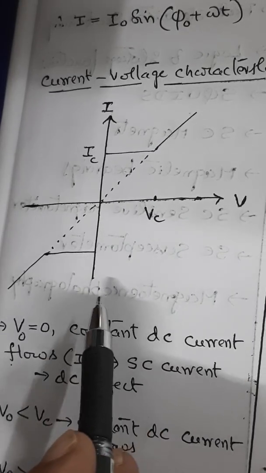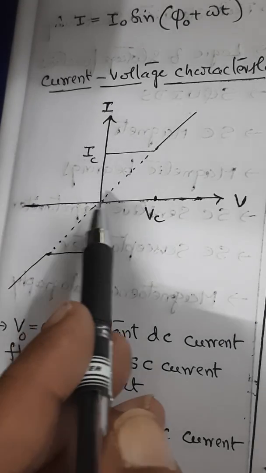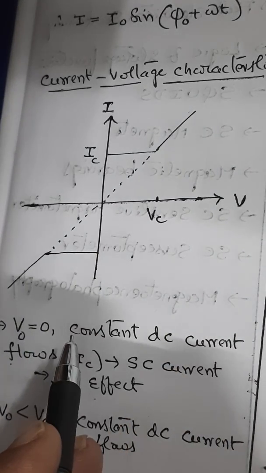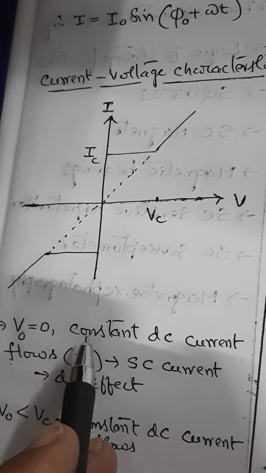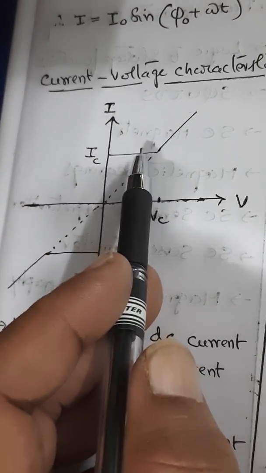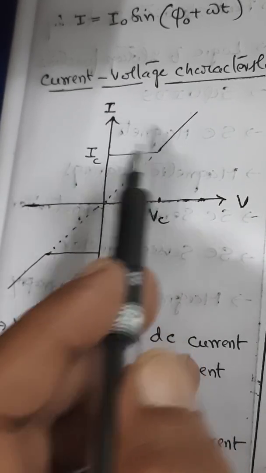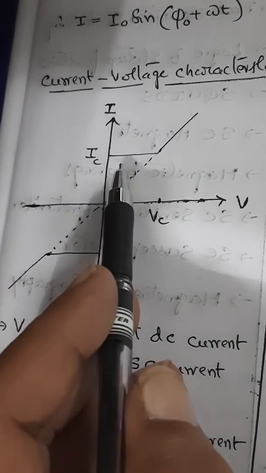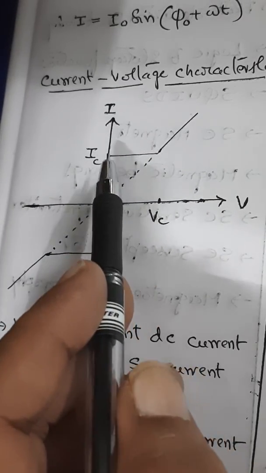Here, if the applied potential V naught is 0, then a constant current flows. That is, when the static potential given to the circuit is 0, there is a constant flow of DC current, IC. IC is nothing but the DC current through the junction. This current is called superconducting current, both on the positive side as well as in this quadrant and this quadrant. This is called superconducting current, and the effect is the Josephson DC effect.